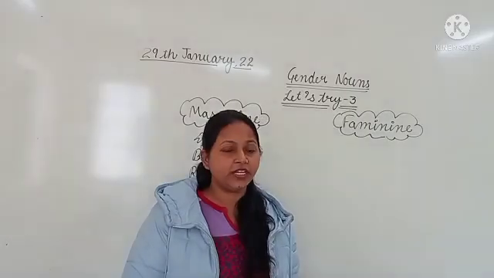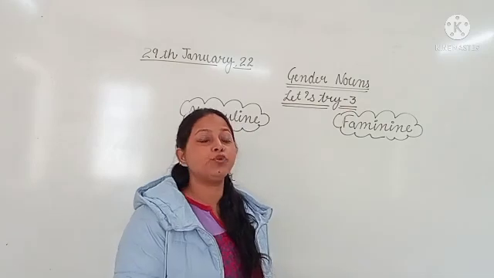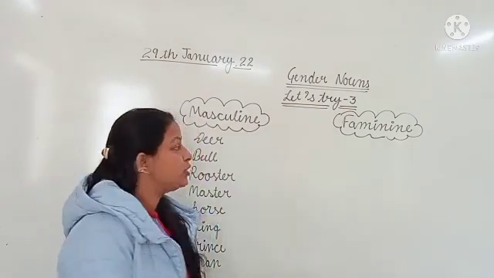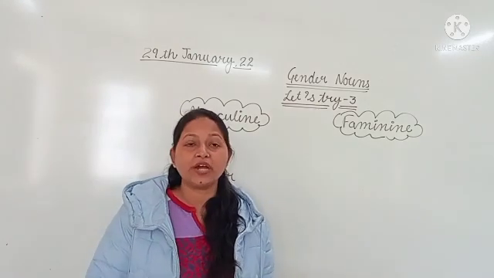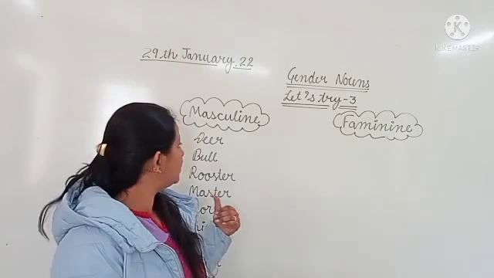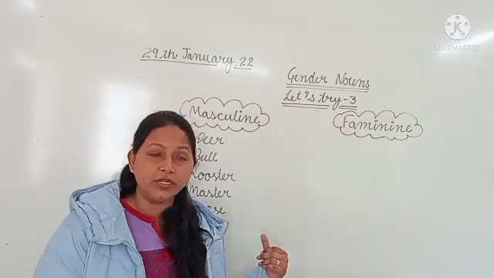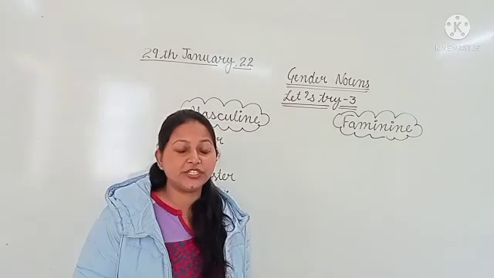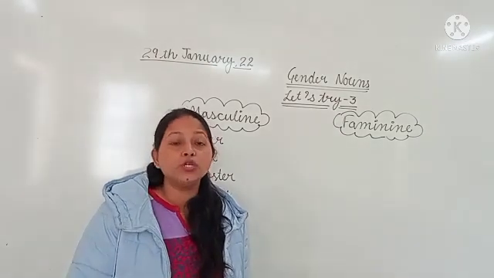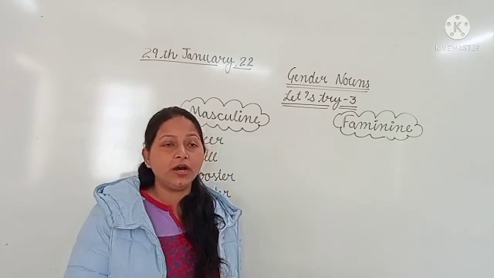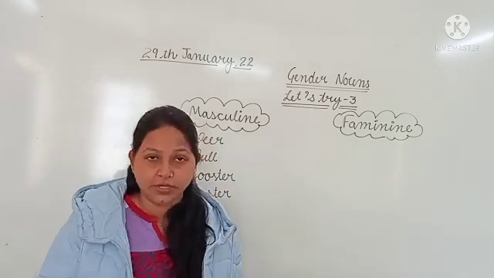In Let's Try 3 we have to match the naming words with their correct gender. I am going to write the correct female word of the male word. These are the male naming words, and I will write the feminine gender in front of each. You can do it like this, or you can match the masculine with the feminine.